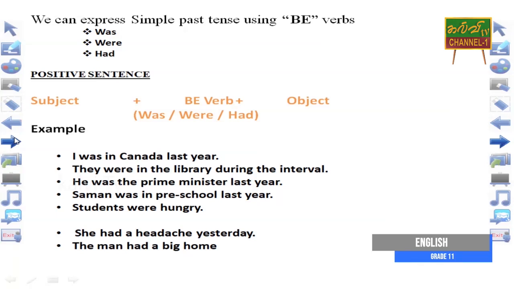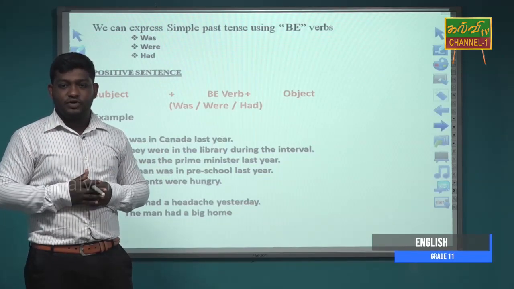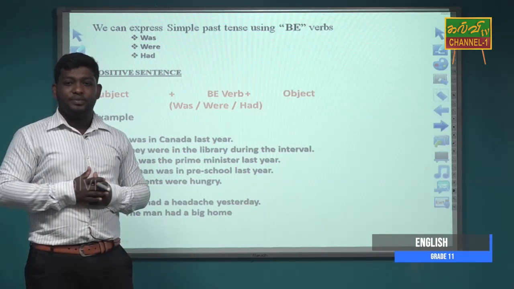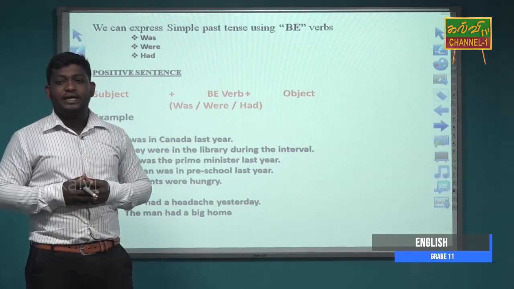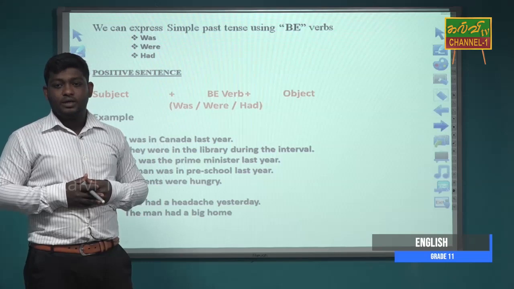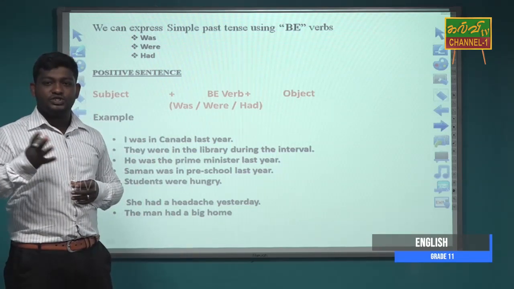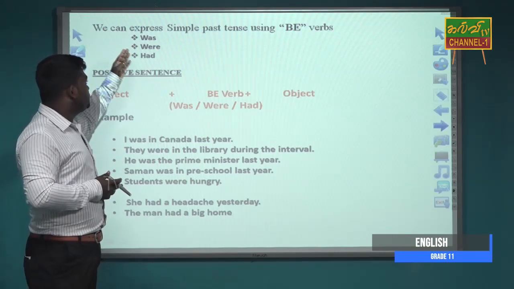In English, we can divide the verbs into two types: helping verbs and verbs. The verb and the helping verbs are the two types of verbs. In the helping verbs, there are also two types: primary helping verbs and modal verbs. The primary helping verbs can be called be verbs. So the be verbs can be am, is, are, have, has, was, were, had, will, shall, been, being. There are 12. Here I gave you 3 be verbs: was, were, had.